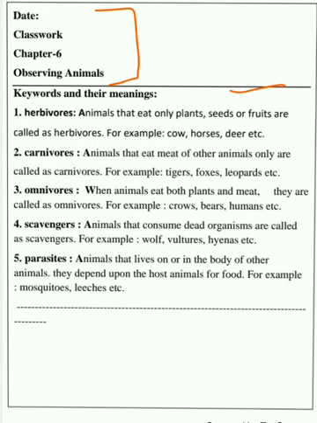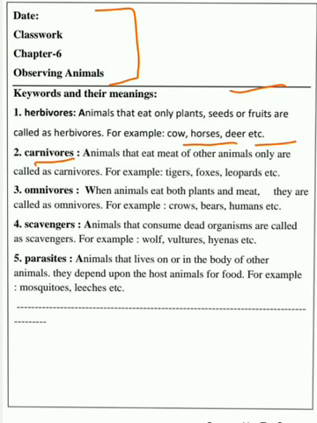Then keywords and their meaning. The first keyword is herbivores. Now what are herbivores? Animals that eat only plants, seeds or fruits are called herbivores, right? And the examples are cow, horses, deers, etc. So this is the first keyword, and you have to give the meaning, and you can give the examples also. Now the second one is carnivores.